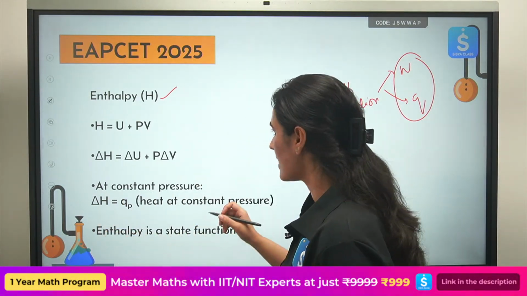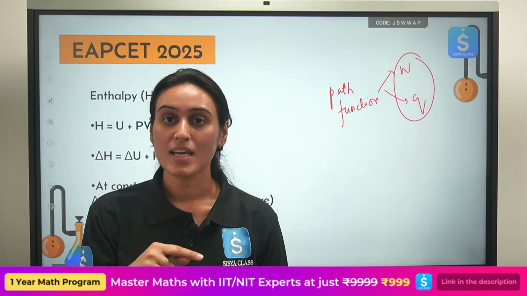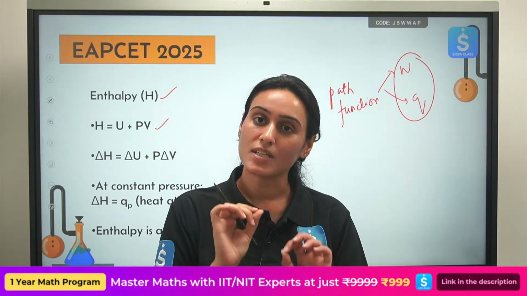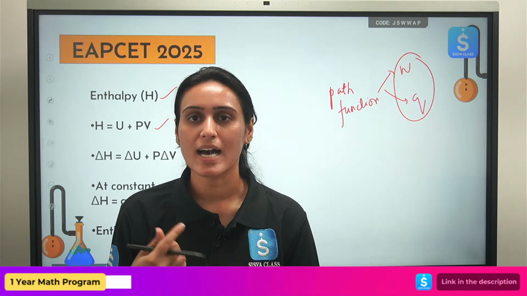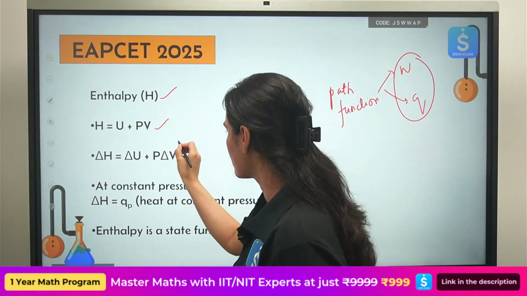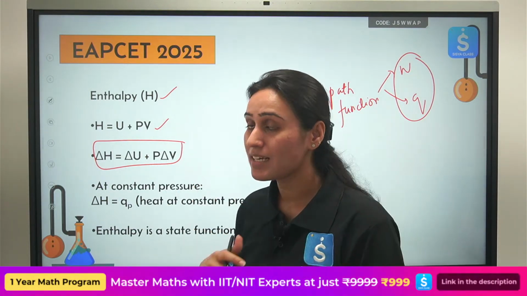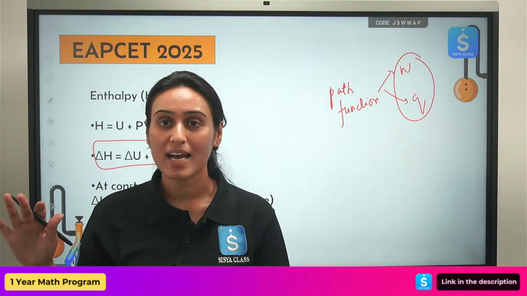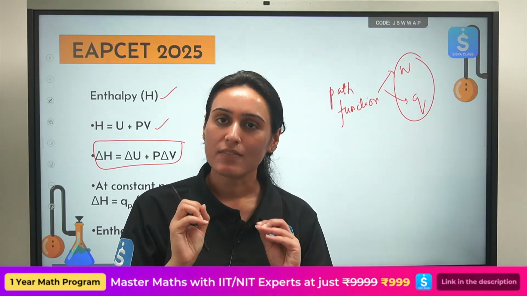Okay, so enthalpy, how do we calculate it? There are 3 formulas to calculate enthalpy, and you must remember the 3 formulas exactly. The most common one that we use again and again is this one. There is one more that I will write, and you should know 3 formulas, but which one you have to use more and more in numericals, I will tell you that also.